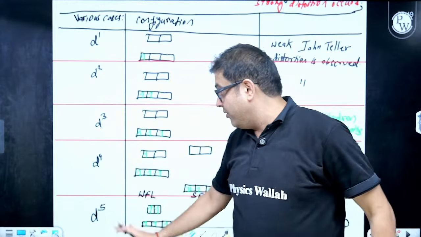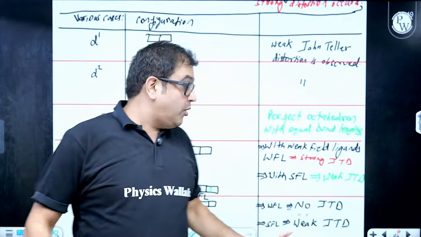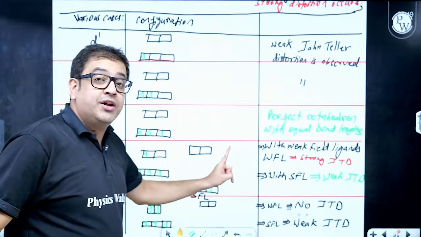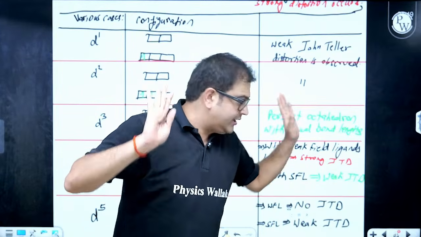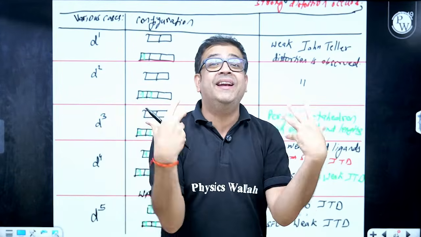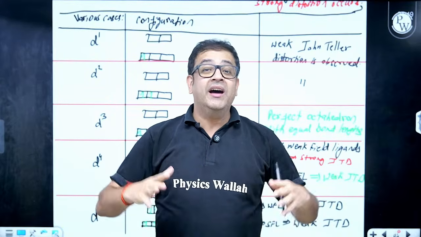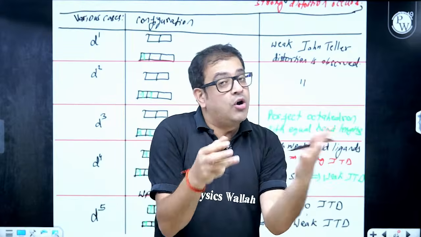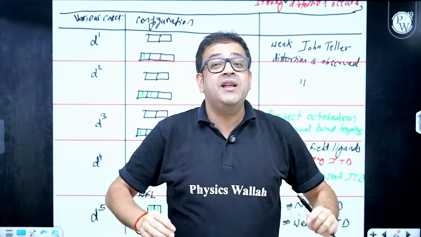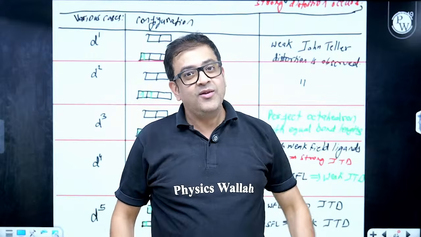Please let us read. The only reason I stopped was because with d4 configuration, you should know whether it is strong or weak. At least now if you are clear, you can predict by yourself whether the octahedron that you are forming is weakly distorted or strongly distorted. Beta, I am telling you, nobody teaches it. Nobody knows.